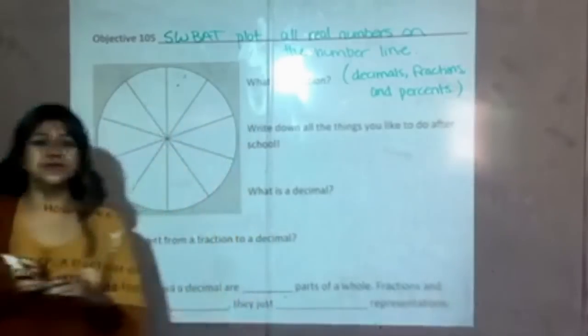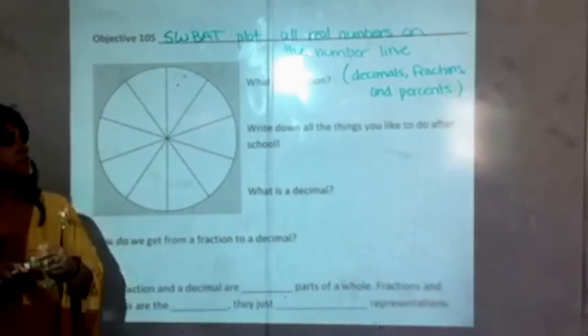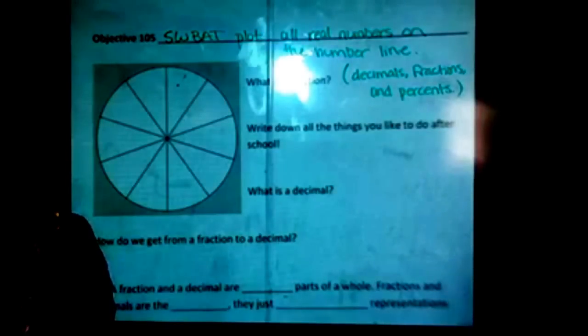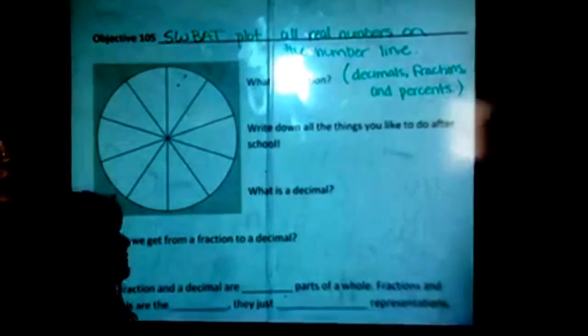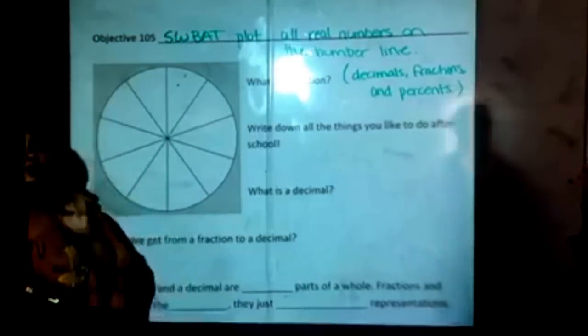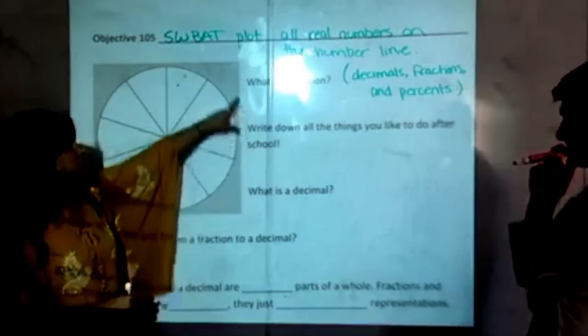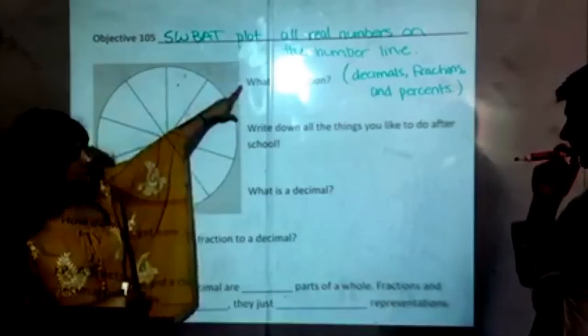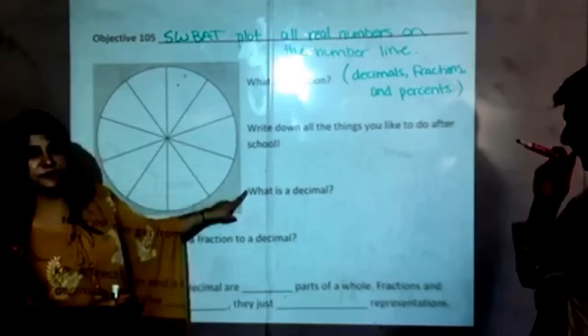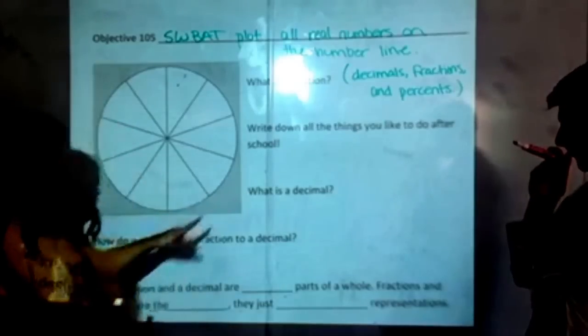Pause the video if you need to finish writing that down. Also, while you have a moment, make sure you pause the video. On your own, write down the definition of what is a fraction, what is a decimal, and also you just took a quiz on this, so how do you get from a fraction to a decimal? When you're finished writing that down, hit play.